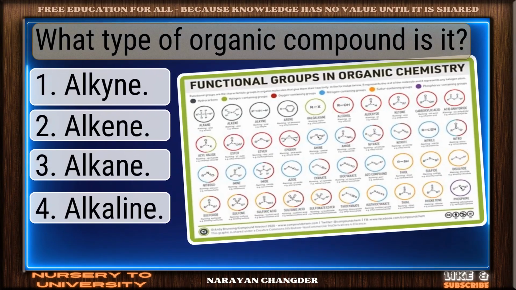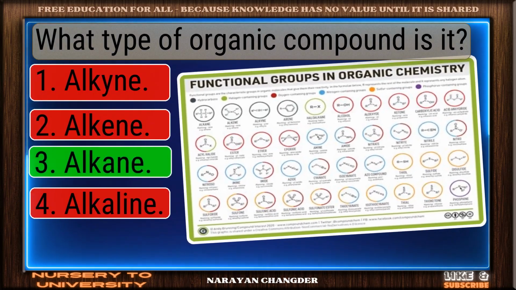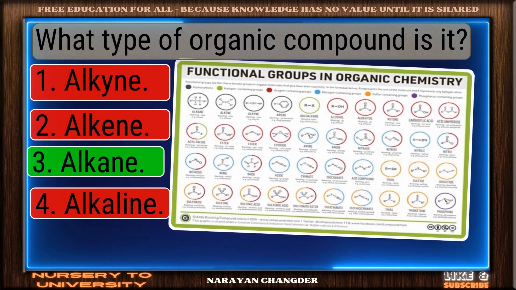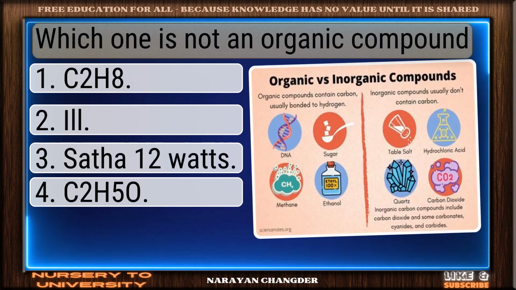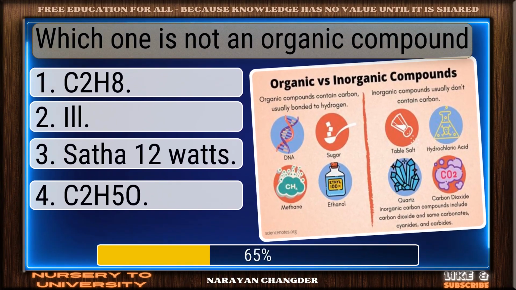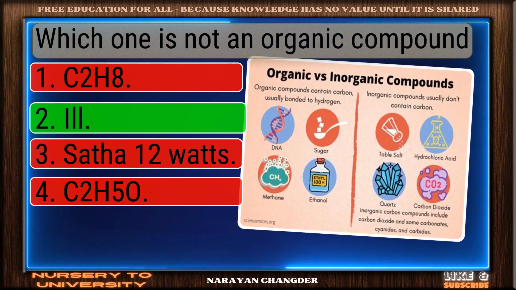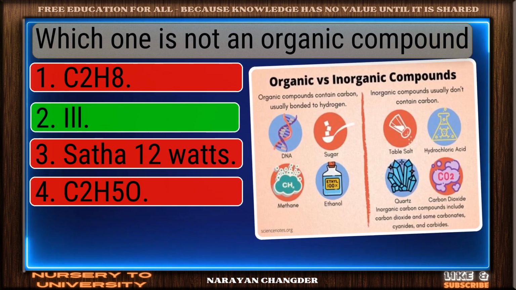What type of organic compound is it? You're right. Alkane is the correct answer. Which one is not an organic compound? Nice selection. Il is the correct and valid answer.